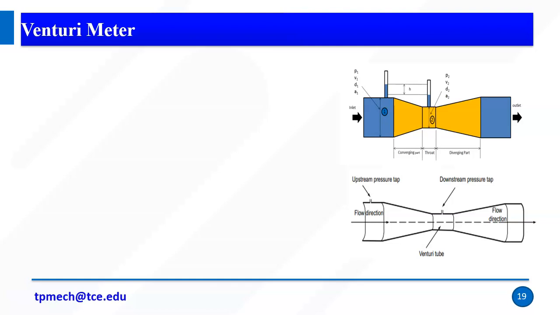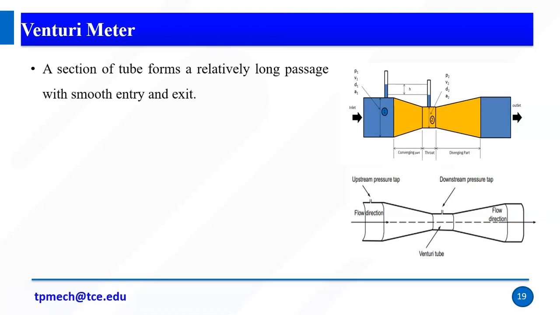Only difference is the cross-sectional area. If you look at it, the flow will slow down, so it is not a sudden obstruction. A section of tube forms a relatively long passage with smooth entry and exit. So this is a long passage with smooth entry and exit.